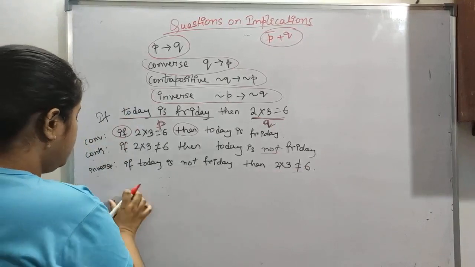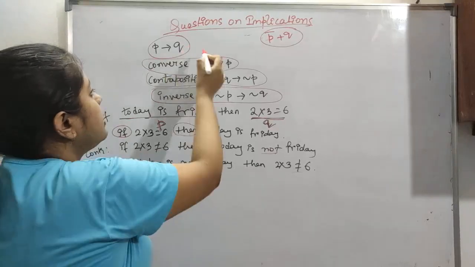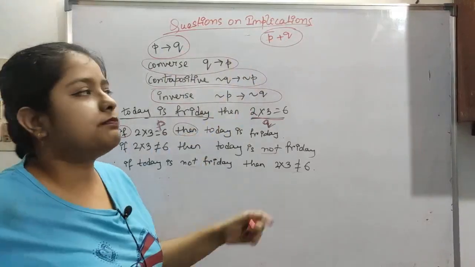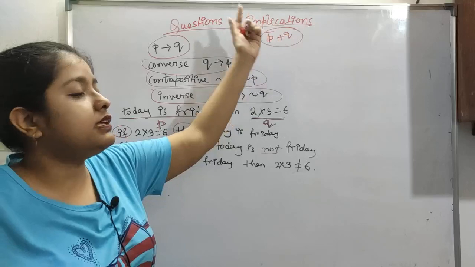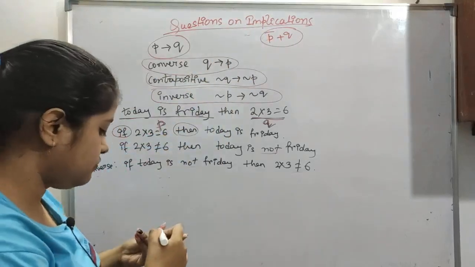Now we will see the truth table. This is very important. That's why I told you that P arrow Q is written in simple Boolean form as P complement plus Q. Now we will see the truth table.